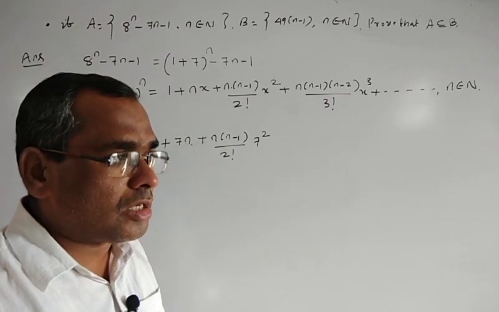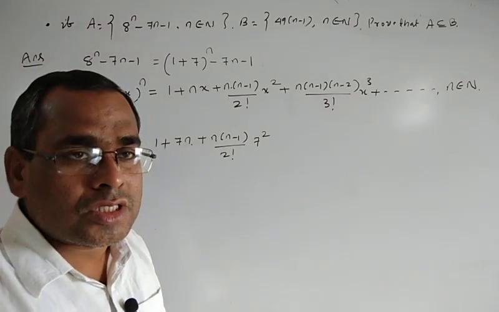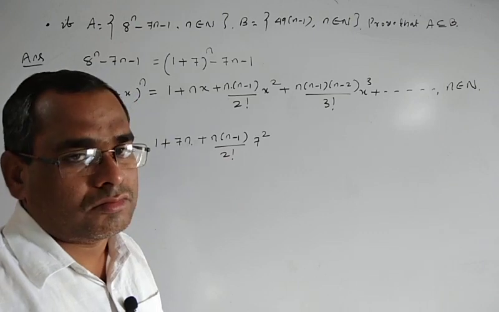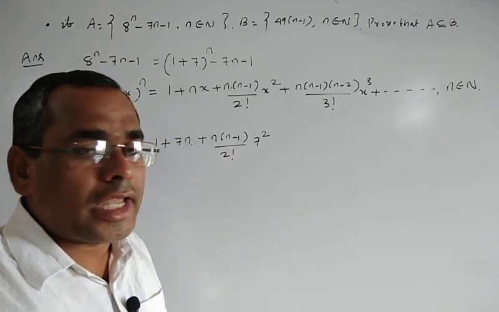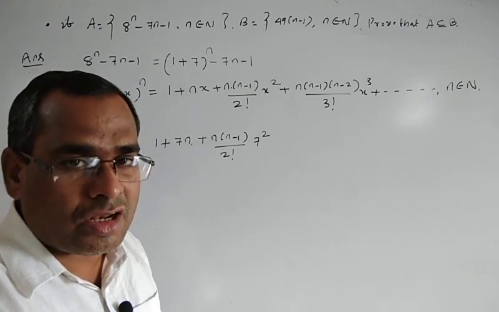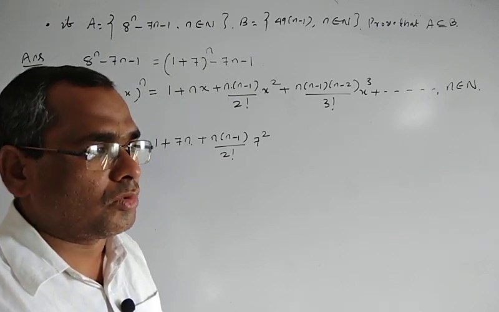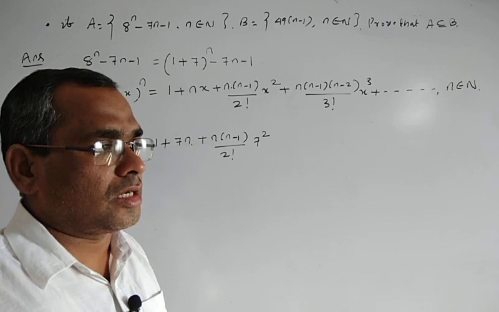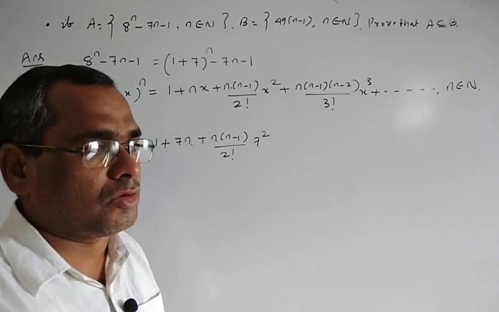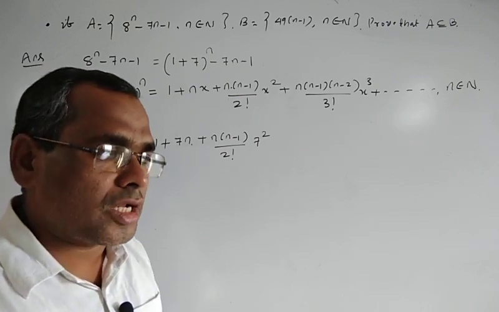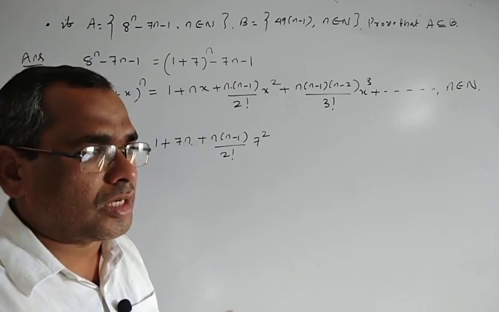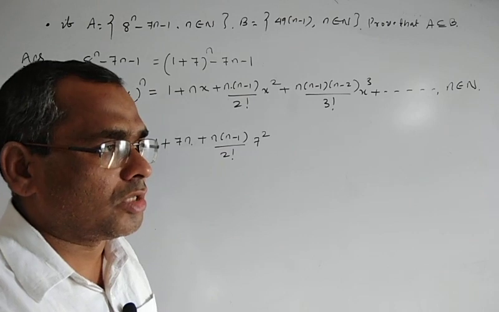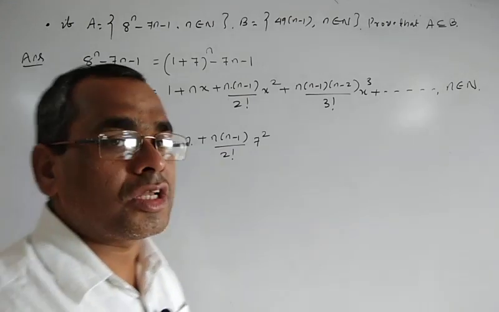3 factorial means 1 into 2 into 3. 4 factorial means 1 into 2 into 3 into 4. n factorial means the multiplication of all serial numbers from 1 to n: 1 into 2 into 3 into 4 into dot dot n. Like that, 10 factorial means 1 into 2 into 3 into 4 into 5 and so on up to 10. The continuous product of n numbers is known as factorial n. So factorial also we read in the permutation counting principle.